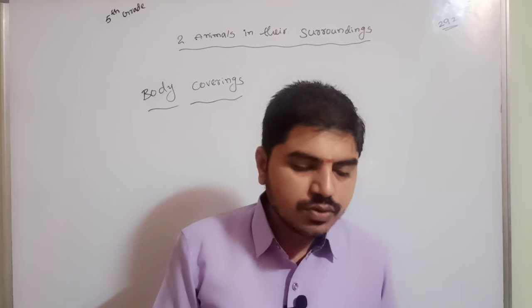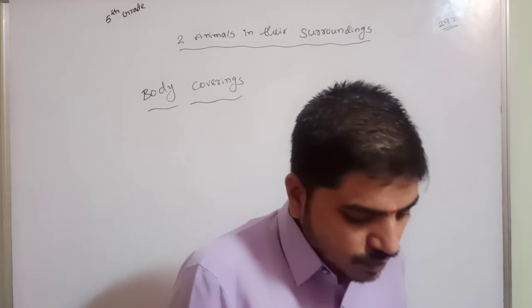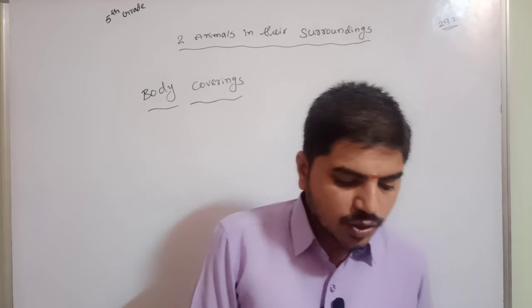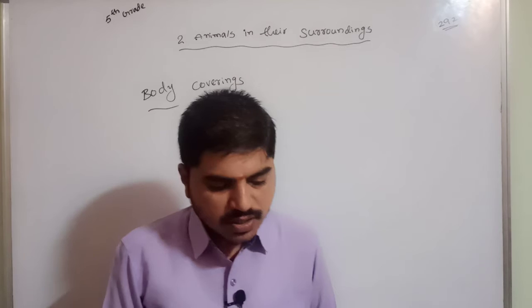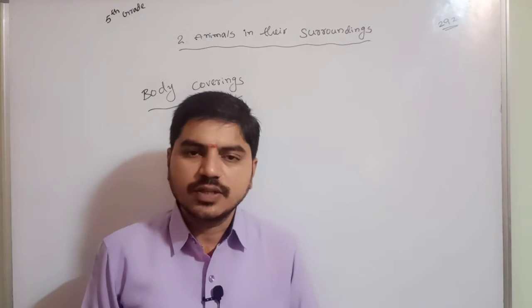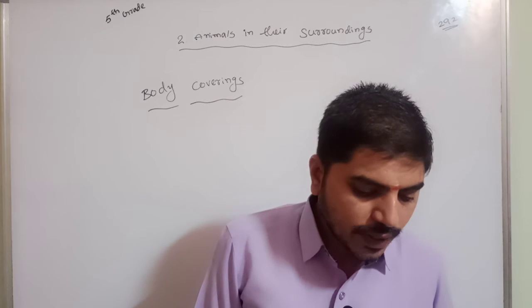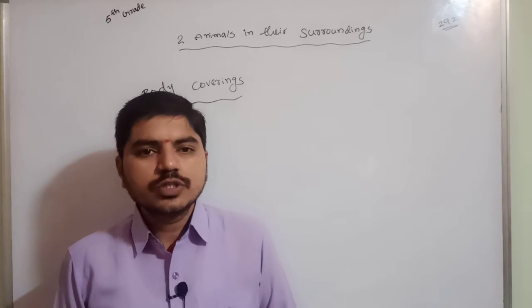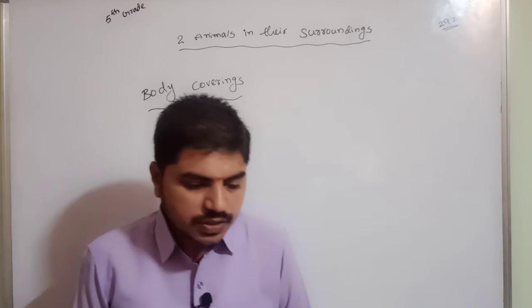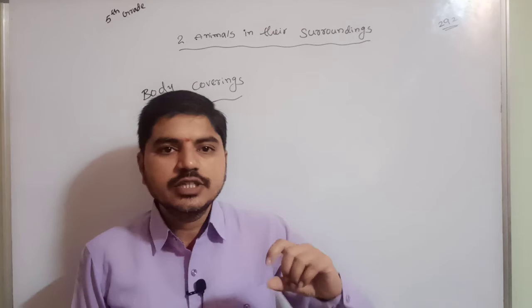Amphibians have bare skin that is usually soft and moist. So there are different types of things. Okay? And next, fishes have wet scales. Fishes also have skin that is silky and shiny.